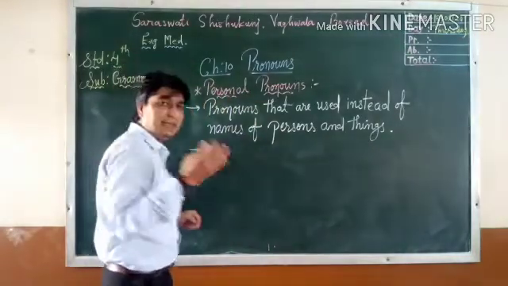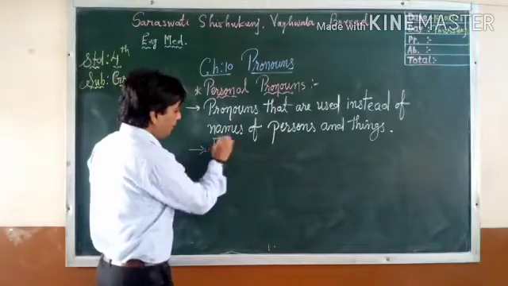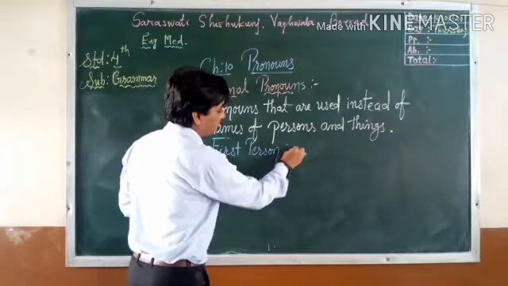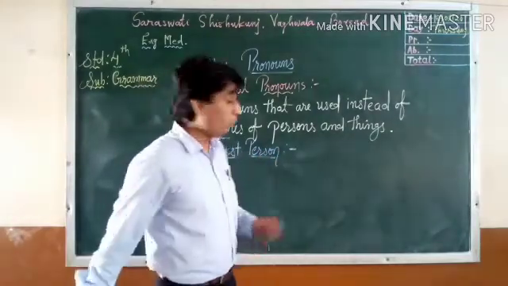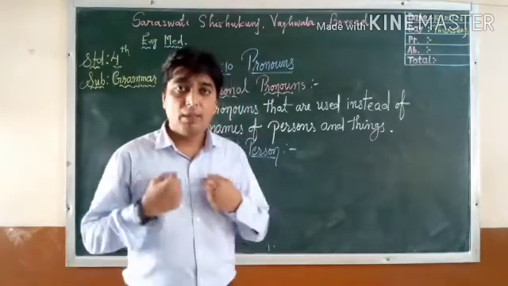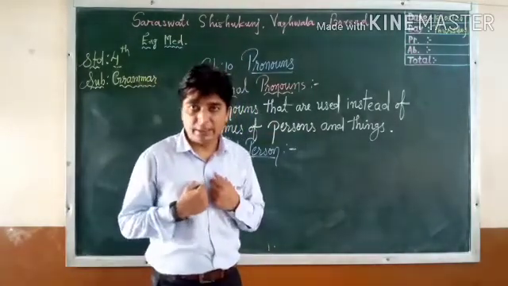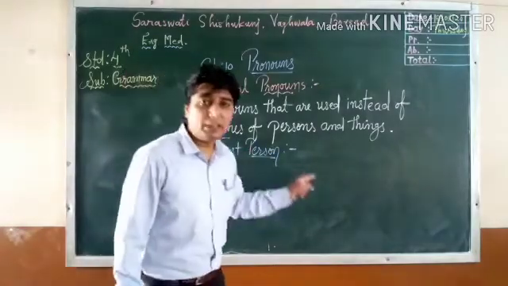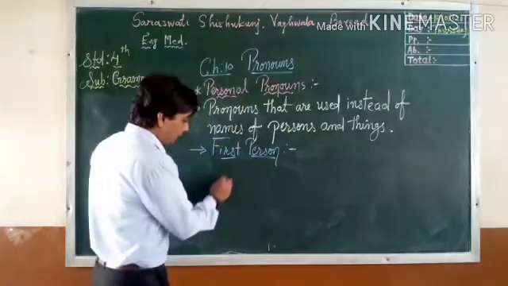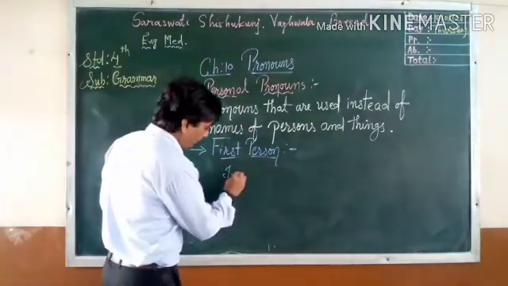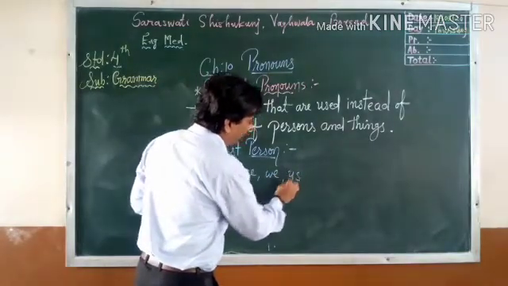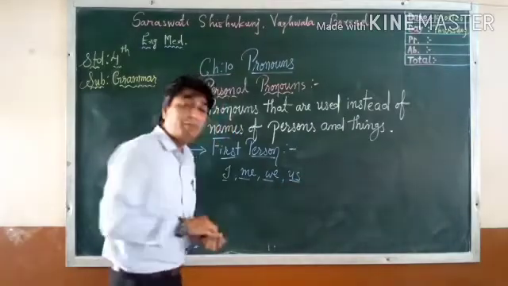Now, as we have seen, three kinds of personal pronouns are there. First, we are going to learn about the first person. What is first person? First person means the one who is speaking. Right now, I am speaking, so I am the first person. Now, which pronouns are there in first person? So there are I, me, we, us.